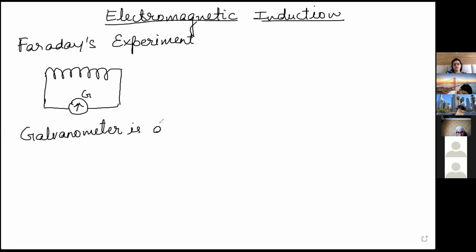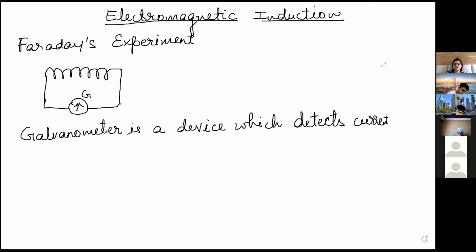Like an ammeter is a device which measures current, a galvanometer only detects current. It will not measure it. For measurement you need an ammeter.